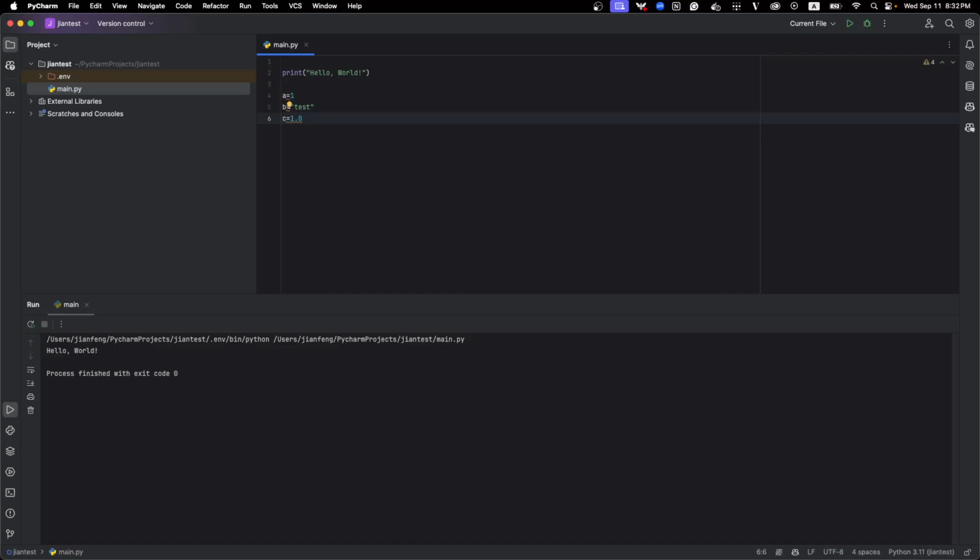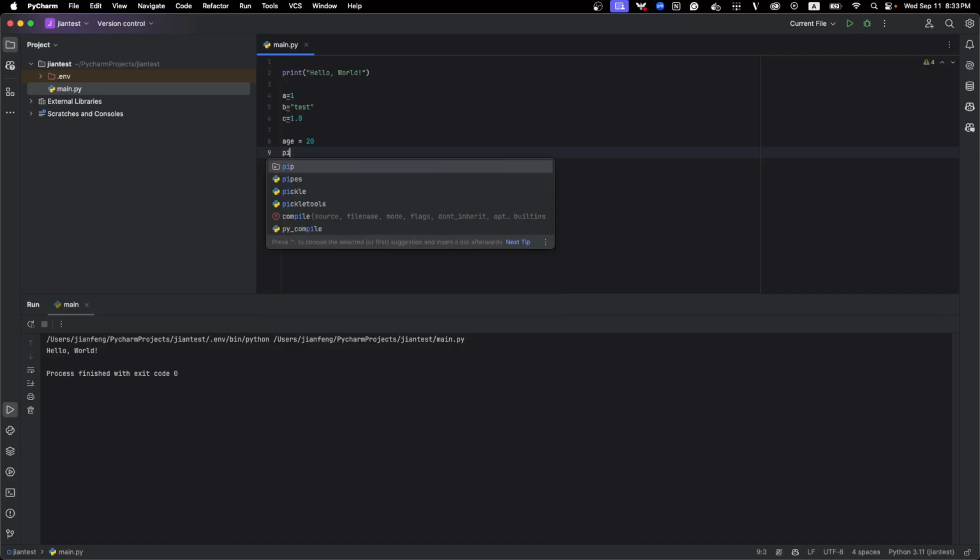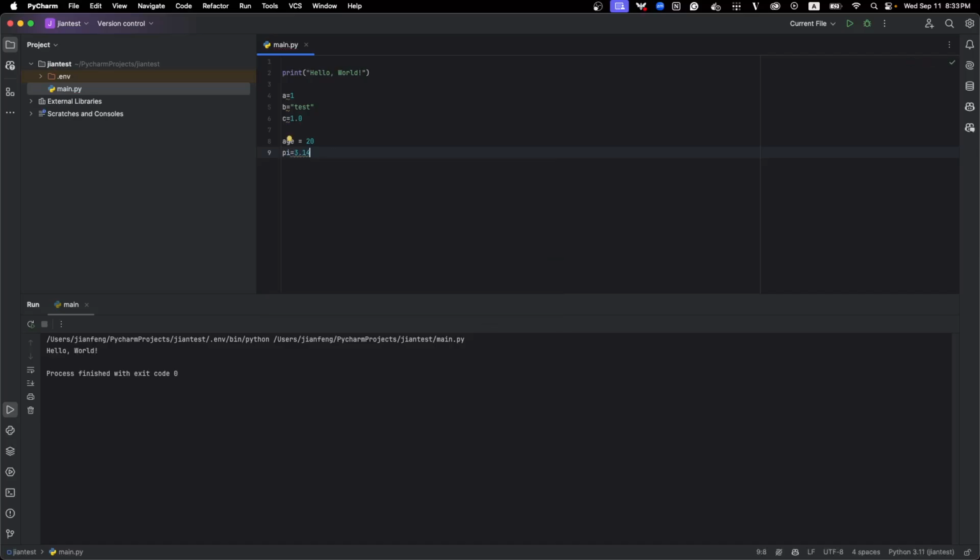Python supports many data types. For example, the integer, like age is 20. Also the float type, pi equals 3.14. And then the boolean, is student true or false.